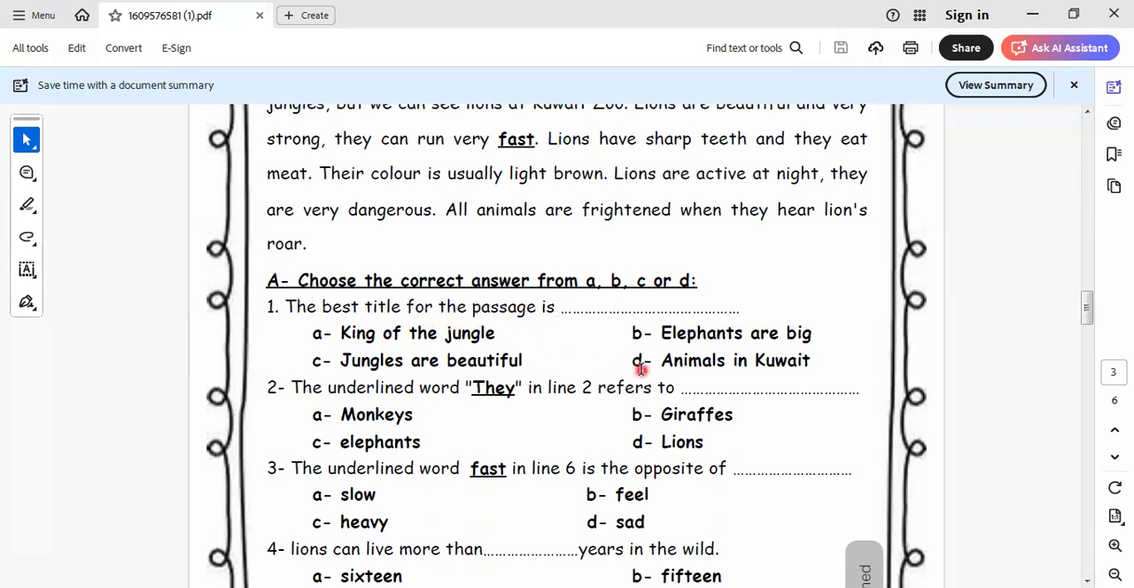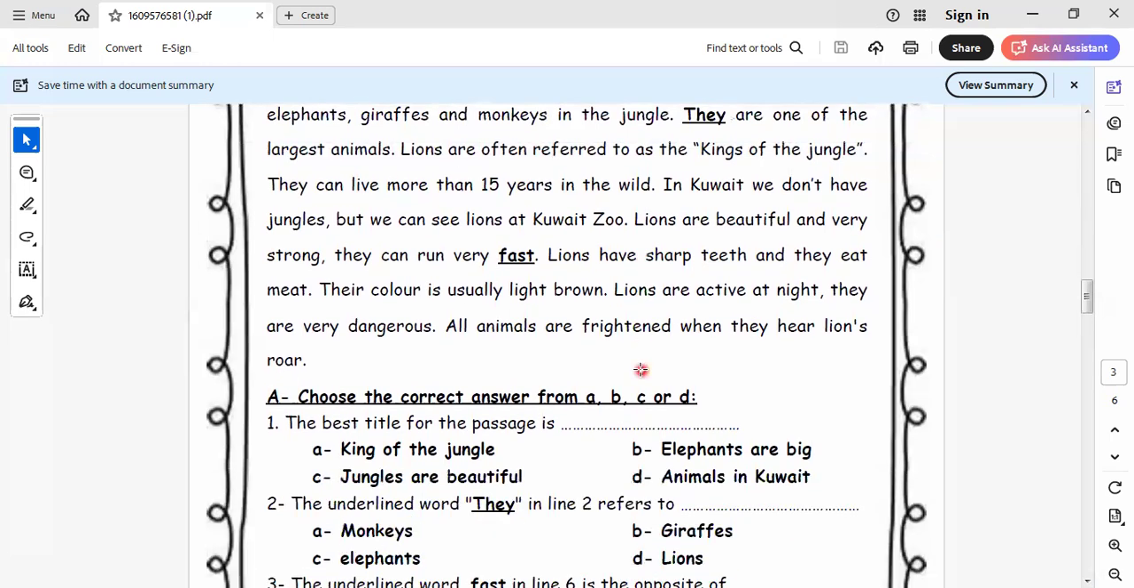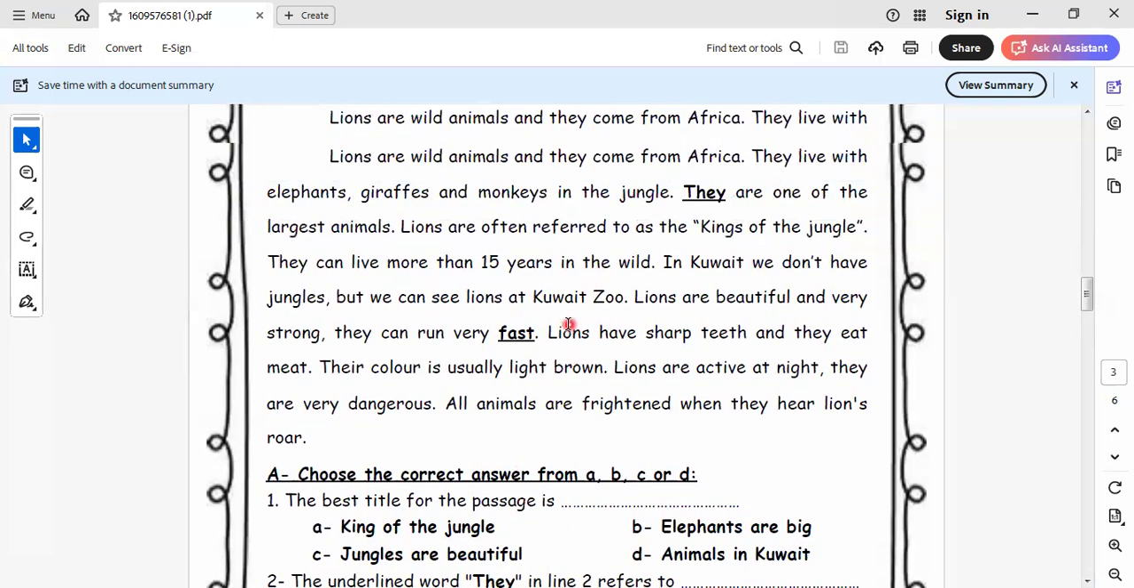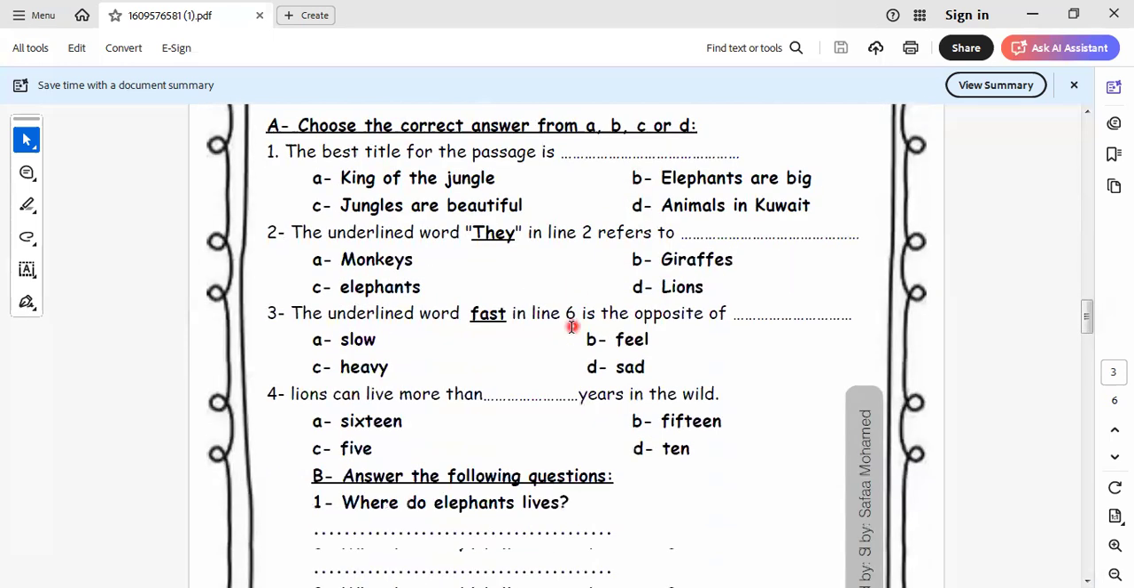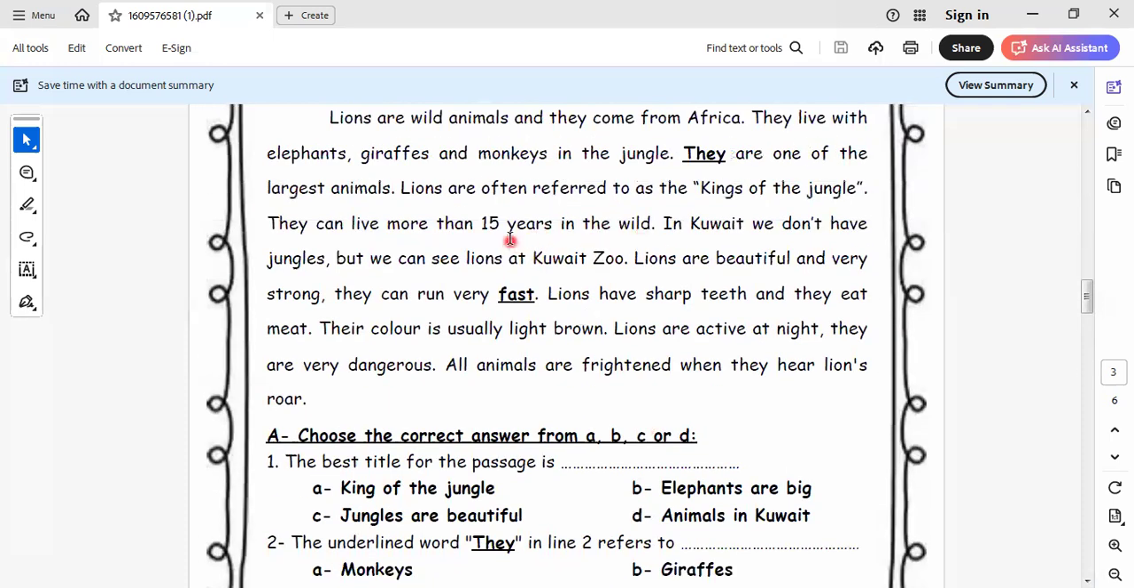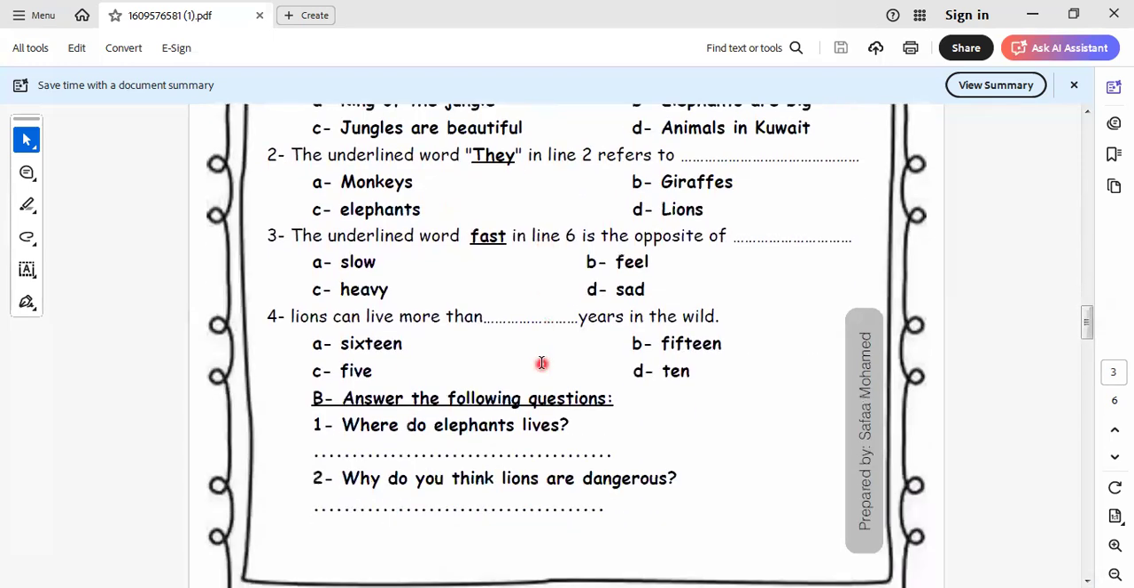I think the title here, as we know, will be the king of the jungle. This is the suitable title of this text. The underlined word fast in line 6, the opposite of fast, would be slow. Fast, slow. Lions can live more than how many years? 15 years. Okay, so the answer here will be 15 years.